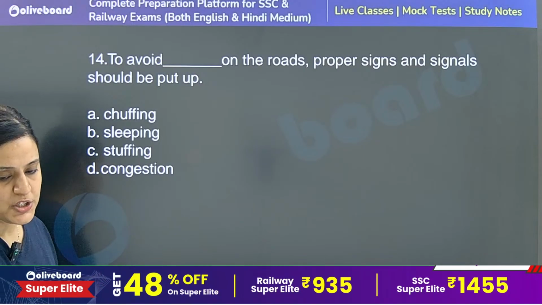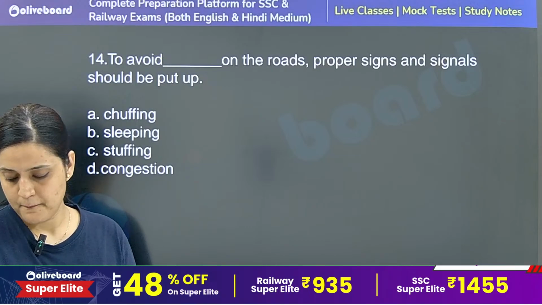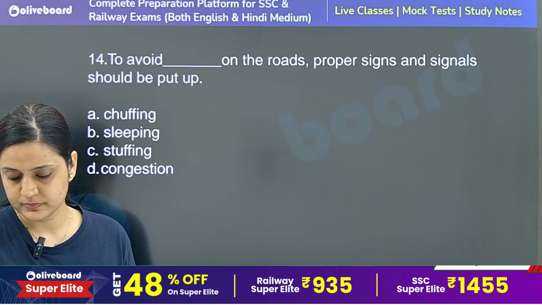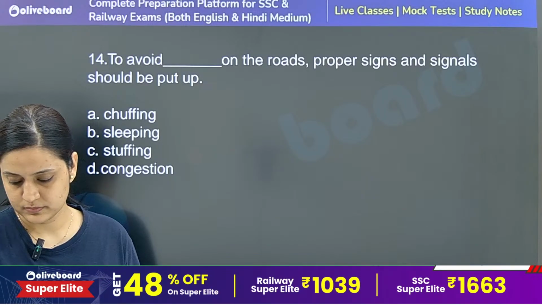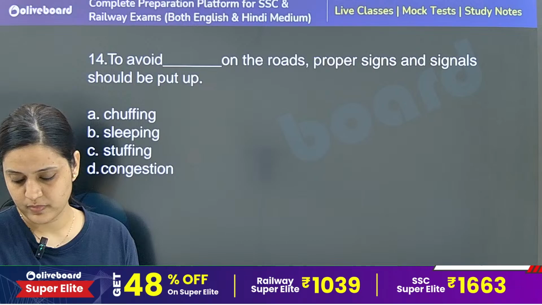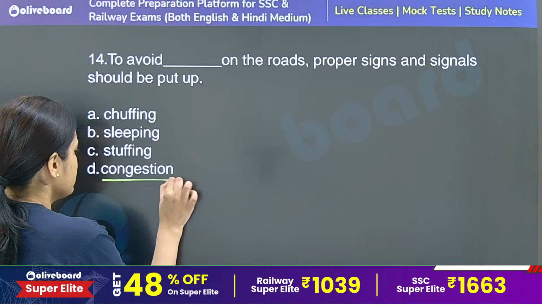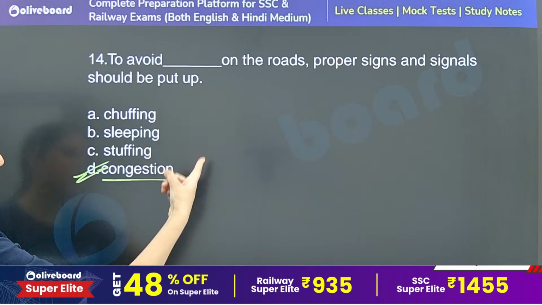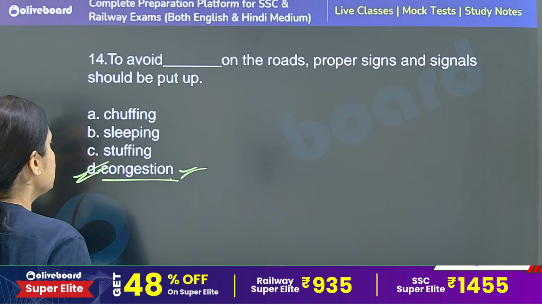To avoid congestion on the roads, proper signs and signals should be put up. Obviously on the roads you are definitely going to avoid congestion. So to avoid traffic congestion, proper signs and signals should be put up. So option number D is the correct answer.